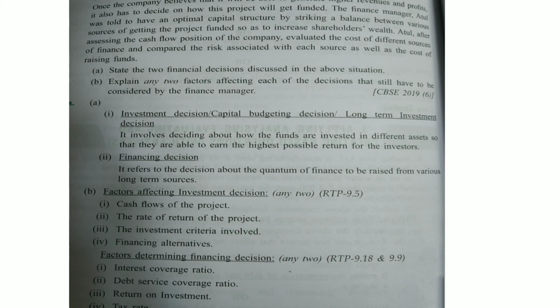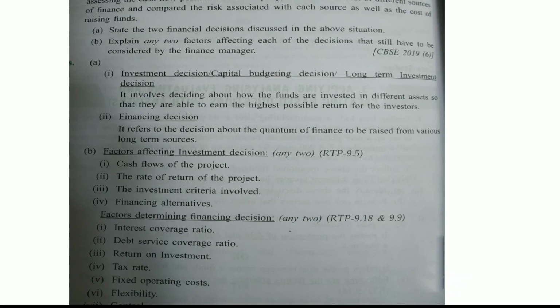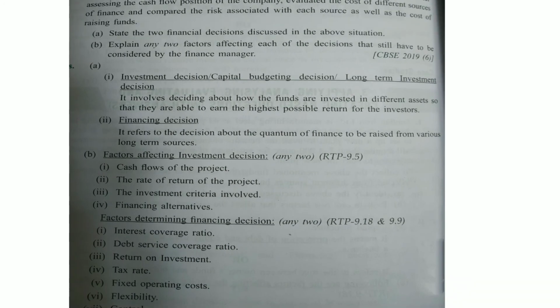And in question B, answer, we are writing any 2 points of the 2 decisions identified in the first question, that is investment decision, any 2 factors out of 4 listed here, and second, financing decision, any 2 listed or any 2 given in our NCERT book. But make sure that you do not write the content of these factors affecting, as the marks allocated to them are very less, say 1.5 each.